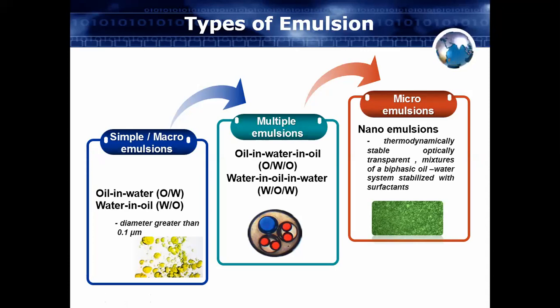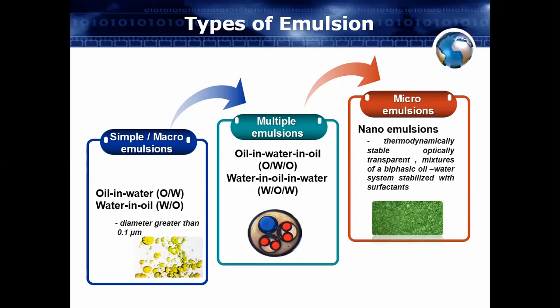As you know, oil in water or water in oil. Suppose we have created again a third phase, that is oil into the water and into the oil, WOW or OWO. Oil in water in oil or water in oil in water, that is called the multiple emulsion.